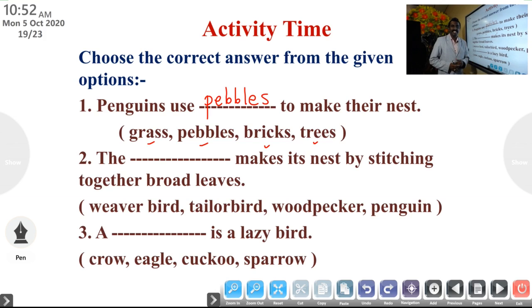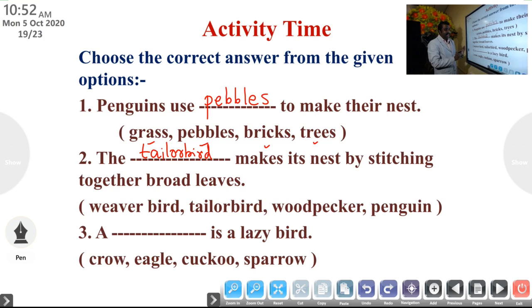Which one is the correct answer? I hope you know the answer. Yes, correct. The tailor bird makes its nest by stitching together broad leaves.